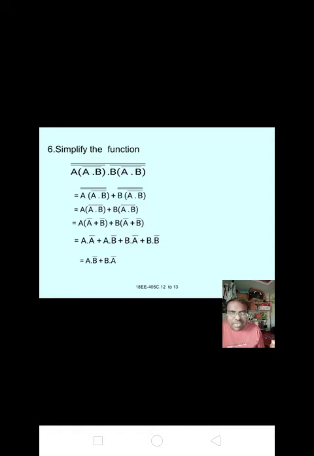A into A bar is 0 plus A into B bar plus B into A bar plus B into B bar, that equal to 0. Now it is A into B bar plus A bar into B, that equal to A XOR B. Okay, it is a simplify the function. Please note in your notebook.